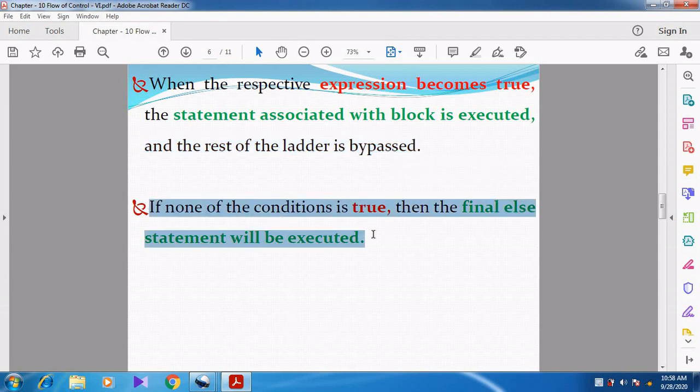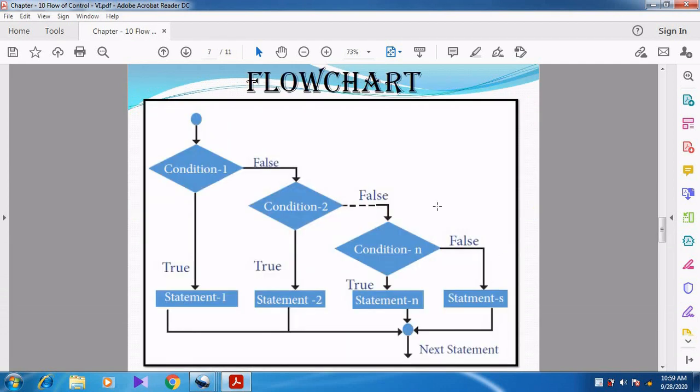Right? If none of the conditions is true, so if all the test expressions are false, then what happens? Then the final else statement is executed.